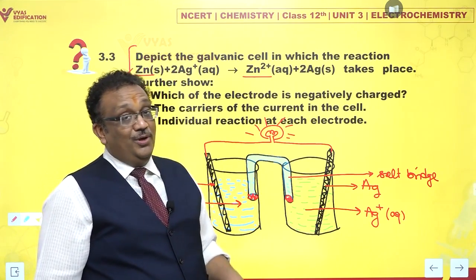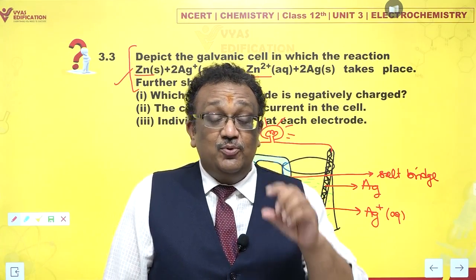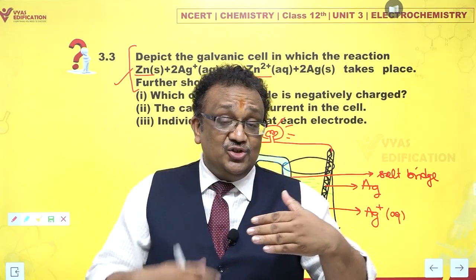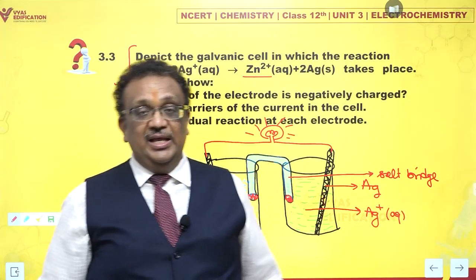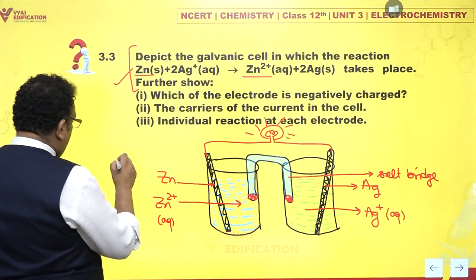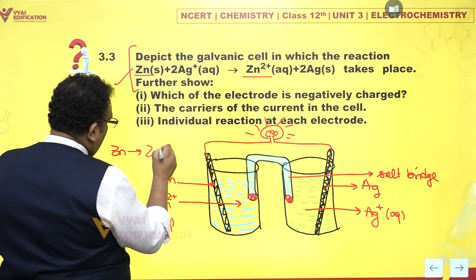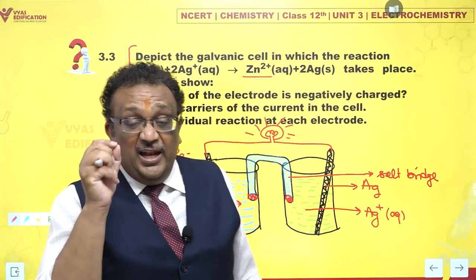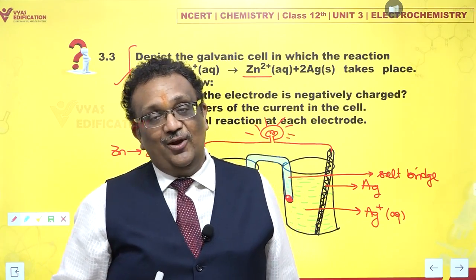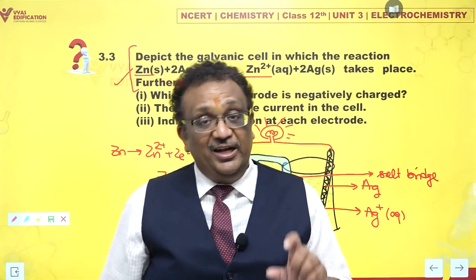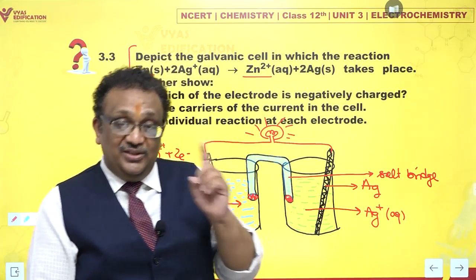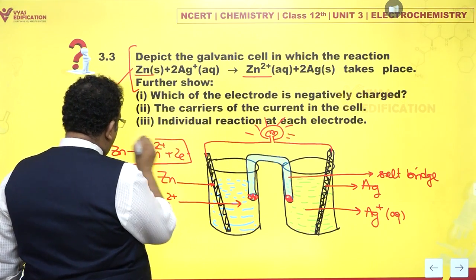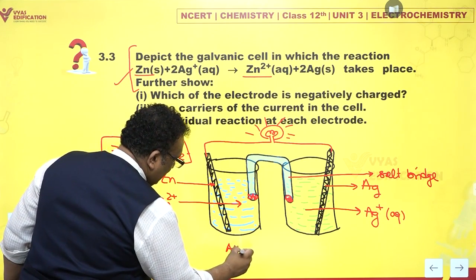Zinc and silver, if you compare them with respect to their positions in the electrochemical series or reactivity series, you would discover that zinc has a stronger tendency to give away electrons as compared to silver. So zinc typically would function as anode. If you don't remember, let me repeat. What is anode? The electrode at which oxidation occurs is anode. So please don't remember anode as a positive or negative one. Wherever oxidation occurs, that is anode. Oxidation is occurring, right? So this is anode.